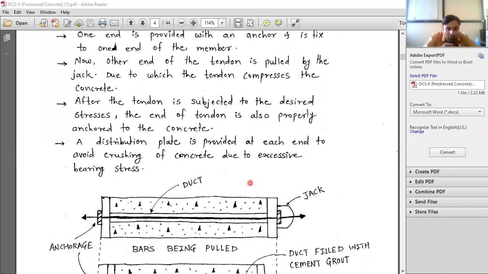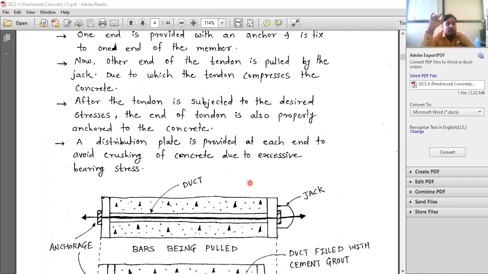This distribution plate is also called a bearing plate. It is provided almost everywhere in pre-tensioning, in post-tensioning, or anywhere you need to apply stress or force. The purpose of providing this bearing plate is that the stress or force, whatever you are providing, should be uniformly distributed over a larger area.